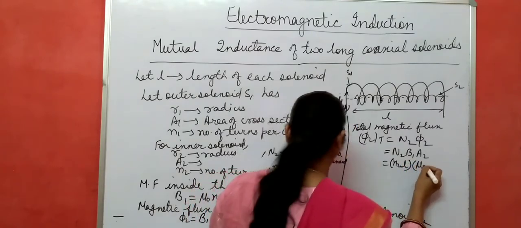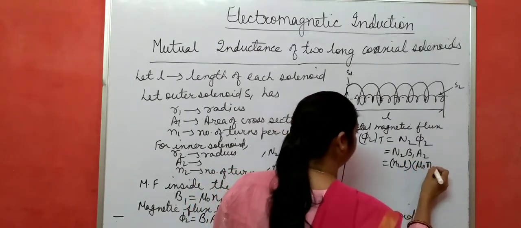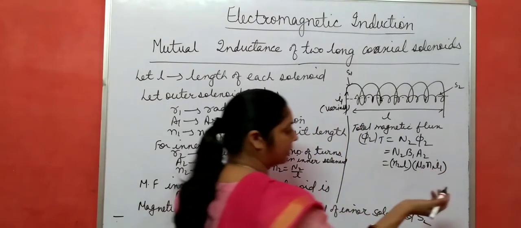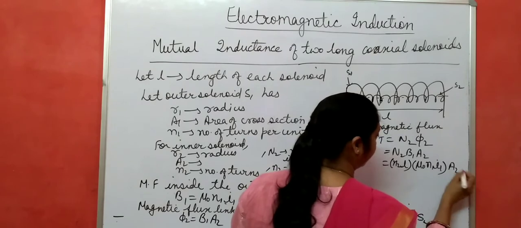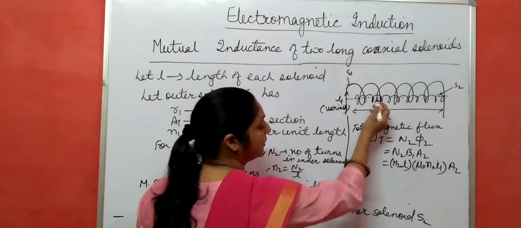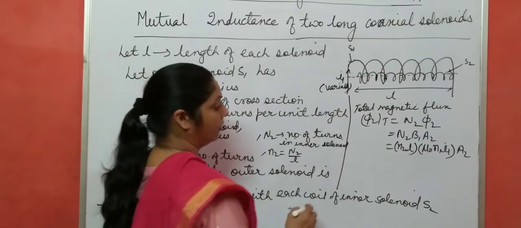And for A2 you can simply write pi R2 squared, the area. This is the total magnetic flux linked with the inner solenoid.